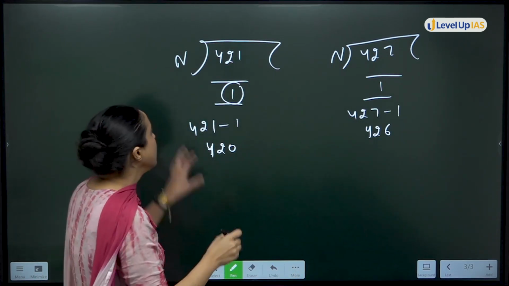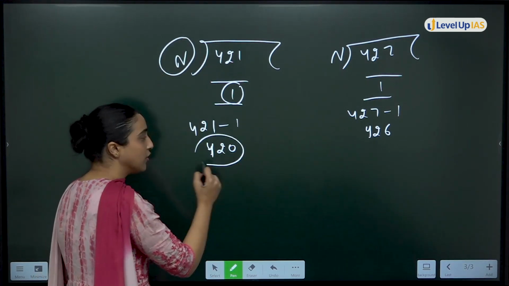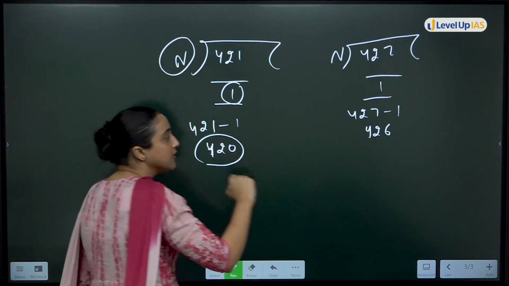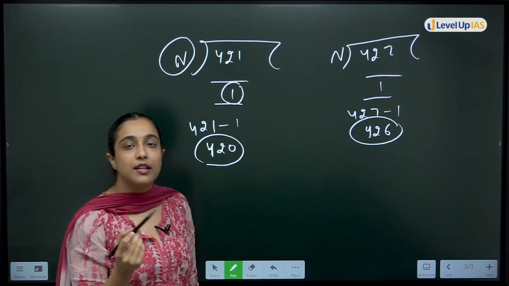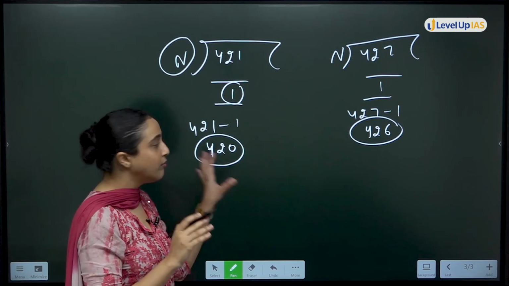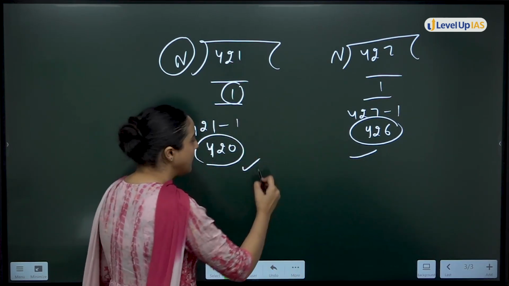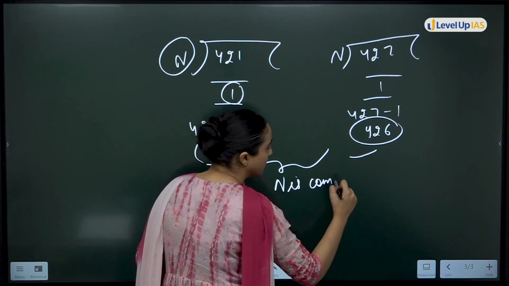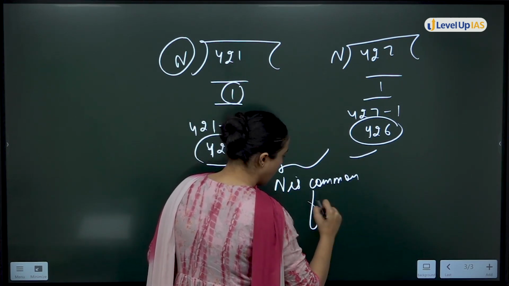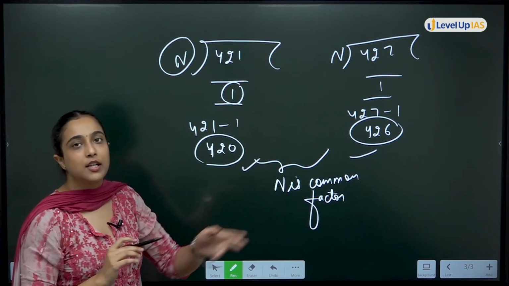This means n is a number which is dividing 420 and also dividing 426. What does this mean? n is a number which is dividing both of these numbers. That means n is a common factor of 420 and 426.